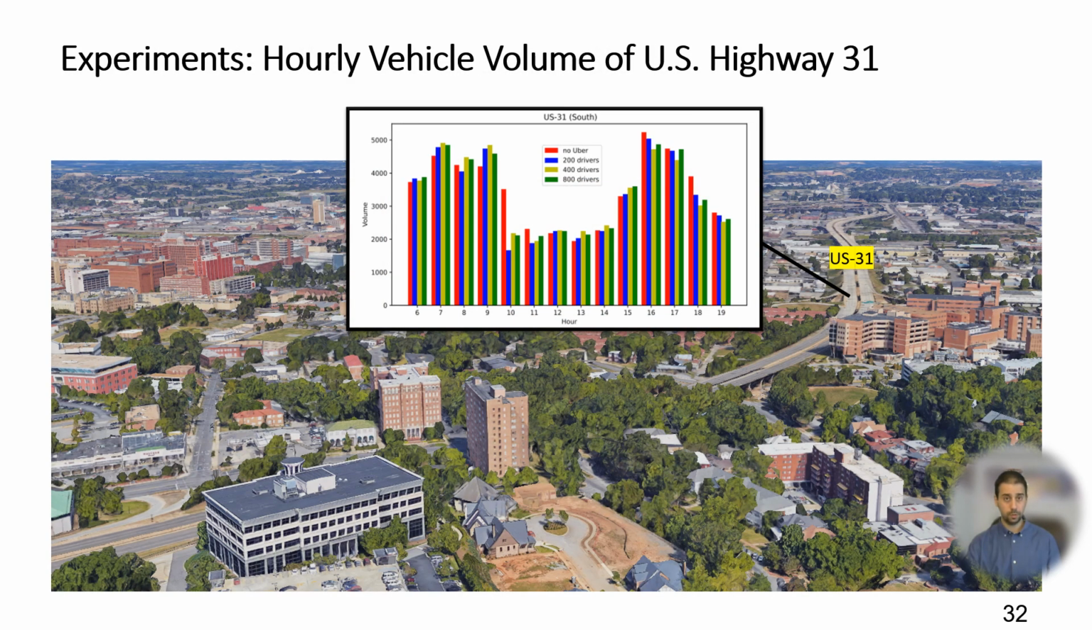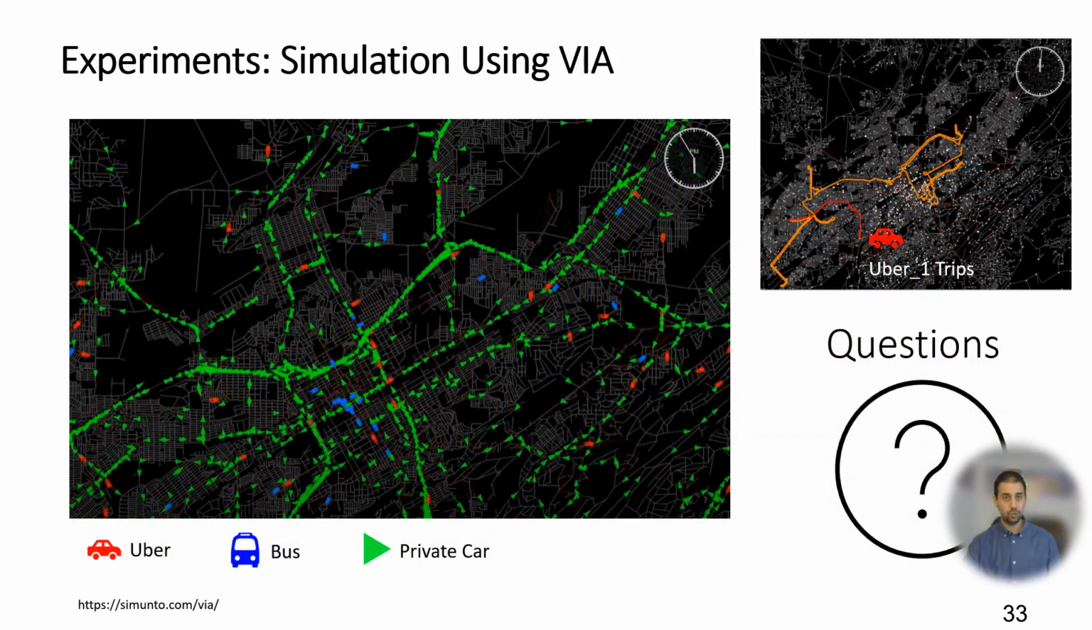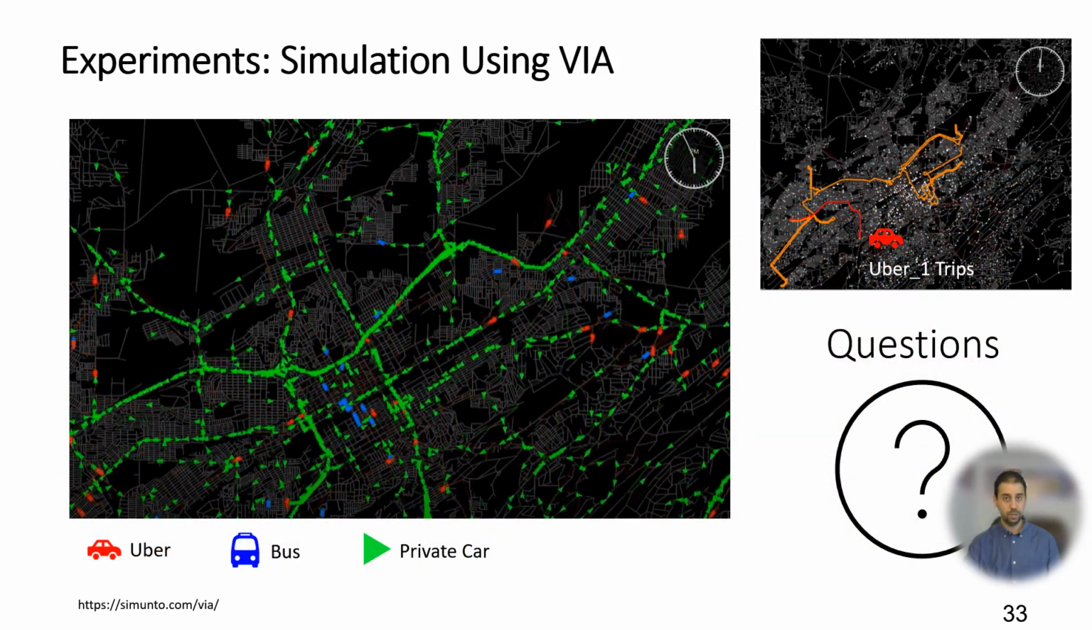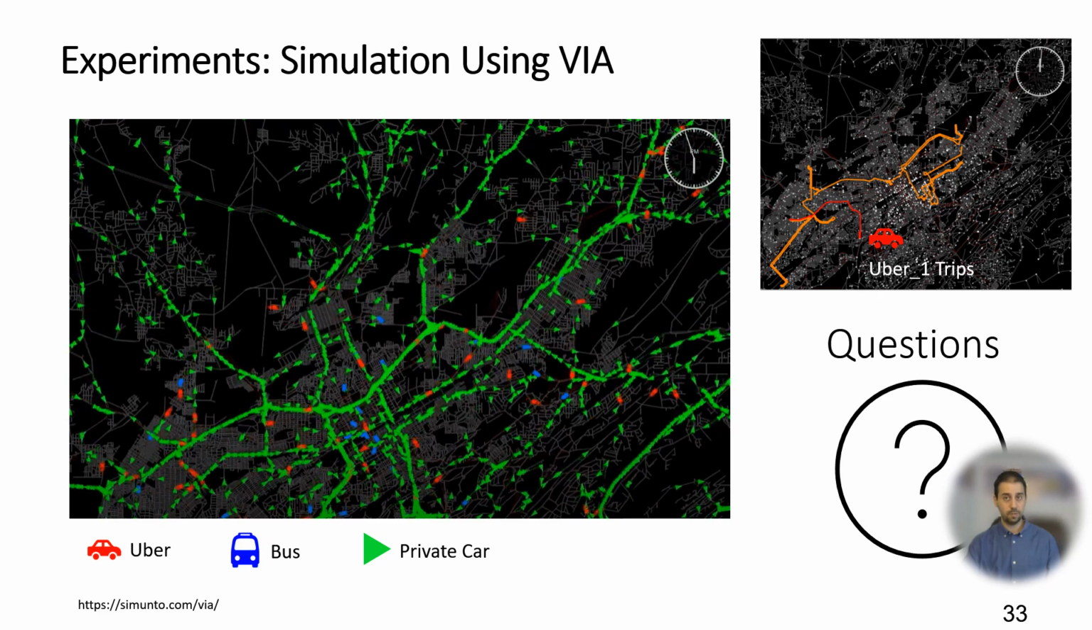We also explored the traffic difference when there is no Uber ride as compared with Uber rides with different numbers of drivers. We can see that Uber rides are not increasing congestion in our study area, and even increase traffic volume in some hours, likely because of the reduced traffic by car sharing. Here we show a visualization of our simulation as well as the rides taken by the first Uber driver.